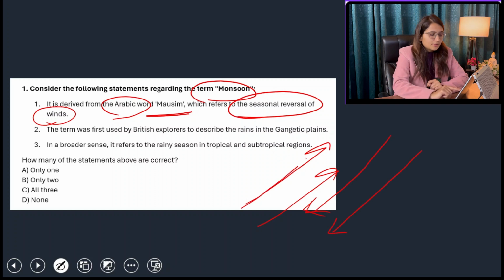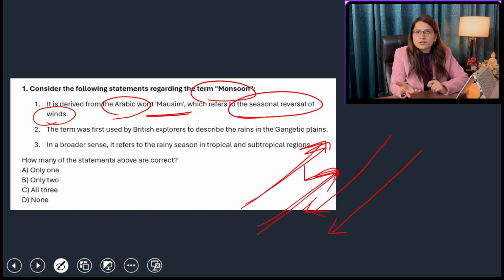If the changed direction of winds is bringing moisture and is responsible for rainfall, then that is complementary. So monsoon is not directly related with the rainfall term, it is just related with the seasonal reversal of winds. Those winds can be moisture laden or they can be without any moisture. So statement number 1 is true.